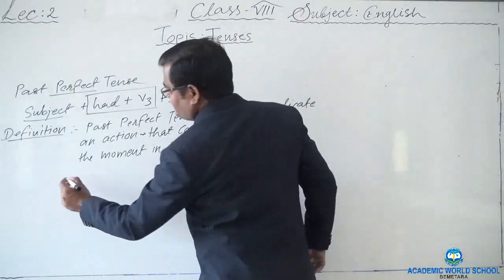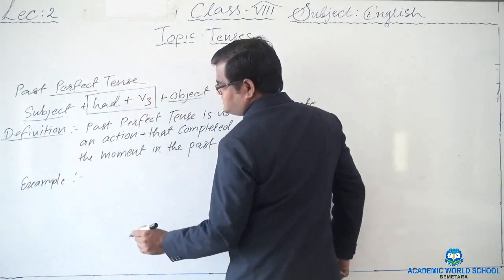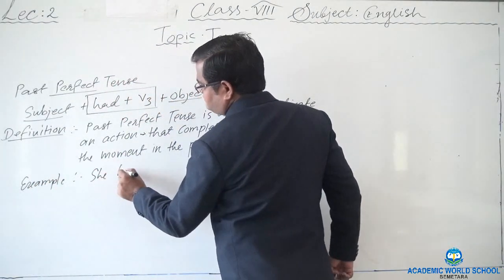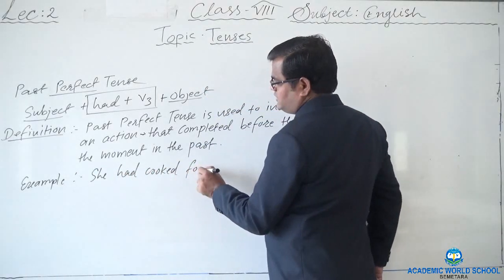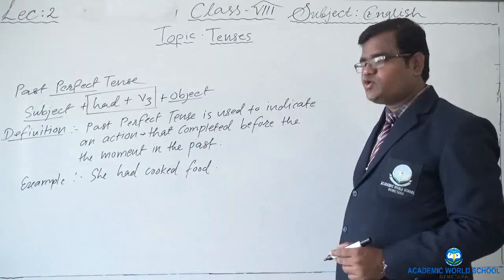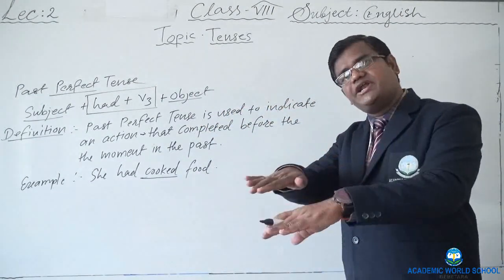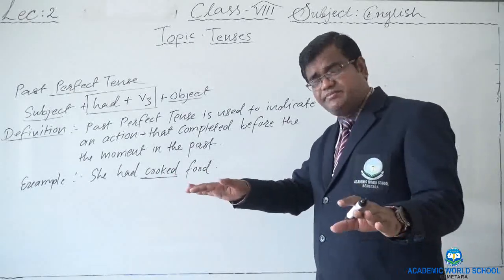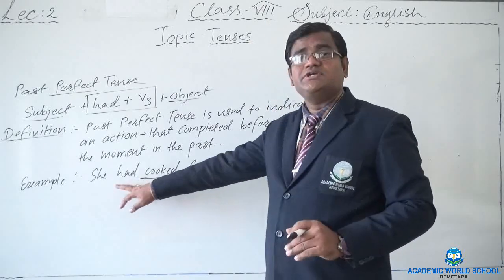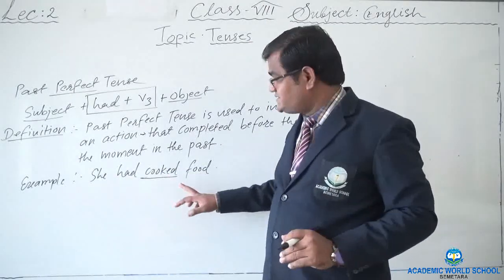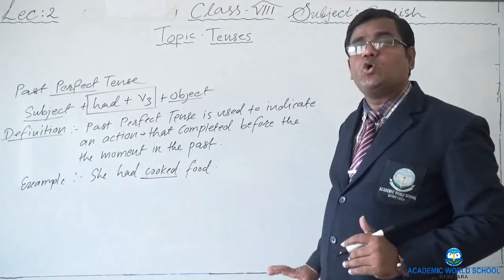For example, if I take an example like, she had cooked food. Here the action is of cooking. It was already done, finished. Just imagine you are watching television. You were watching television at that time. Your sister or mother, somebody else might have completed cooking. So she had cooked food.